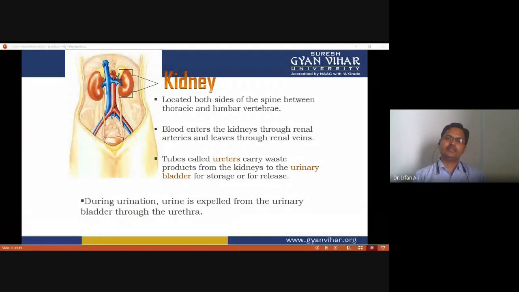The kidneys are located on both sides of the spine between the thoracic and lumbar vertebrae. Blood enters the kidney through the renal artery and leaves through the renal veins. The tubes called ureters carry waste products from the kidney to the urinary bladder for storage or release. During urination, urine is expelled from the urinary bladder through the urethra. All these organs are involved in the excretion of waste products, or nitrogenous waste products.